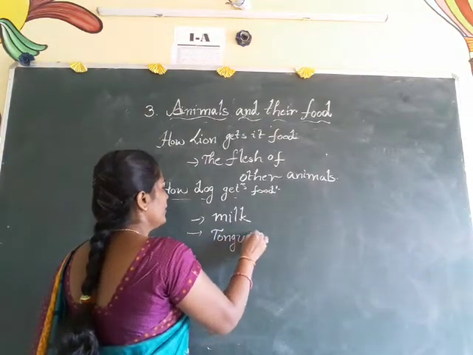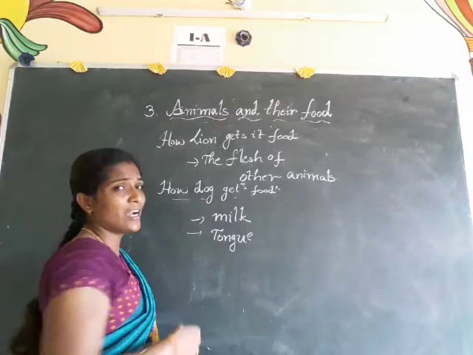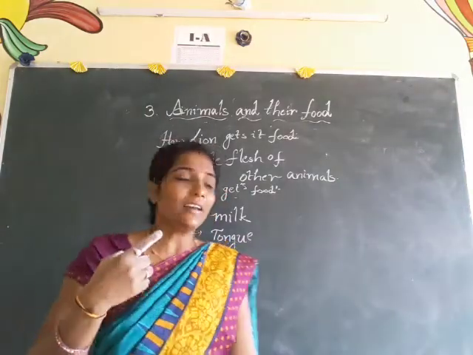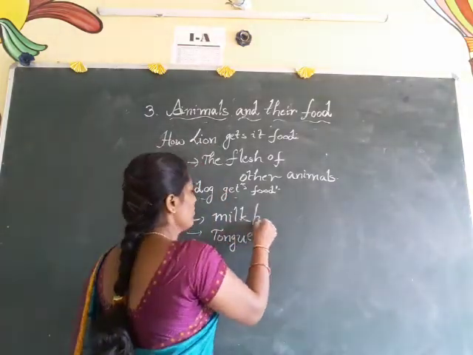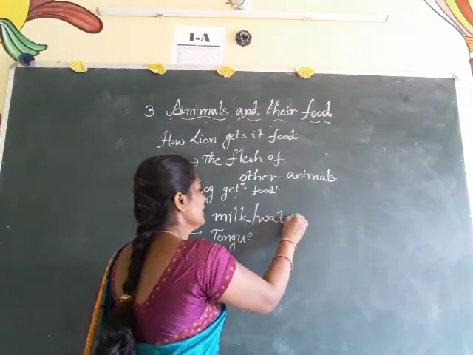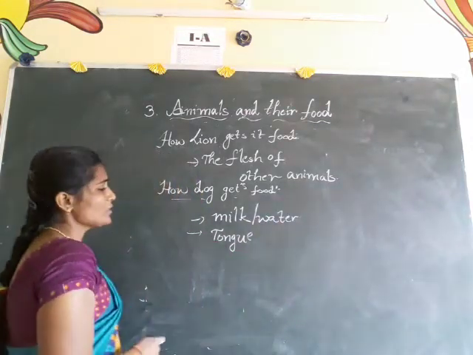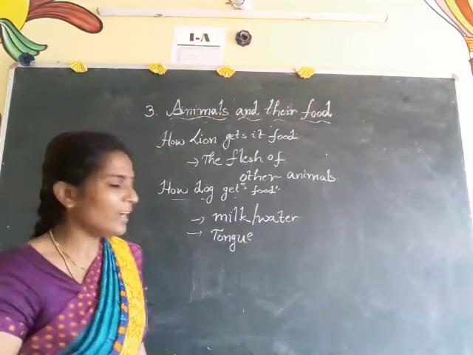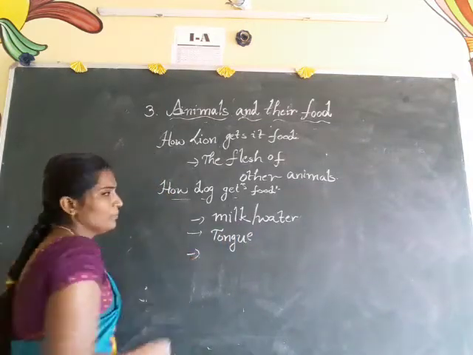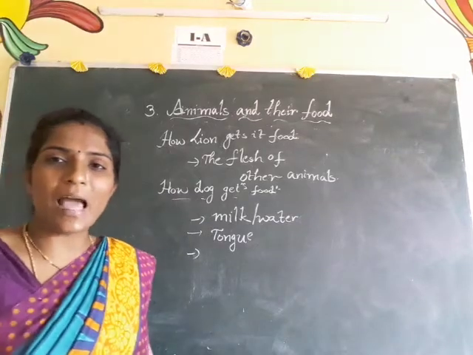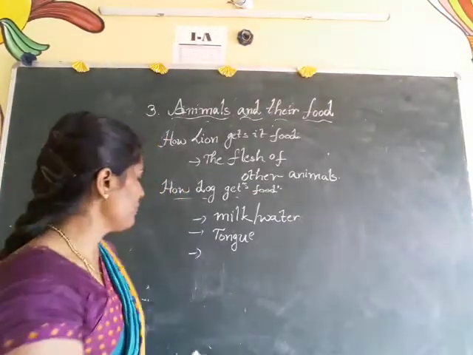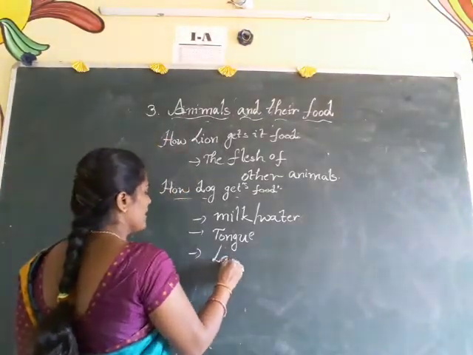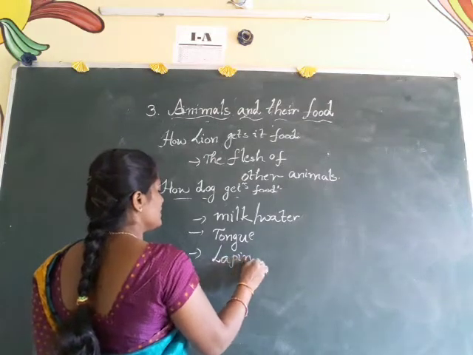T-O-N-G-U-E, tongue. The dog uses its tongue while drinking water or milk. Children, the process of using the tongue while taking milk or water, we call lapping. L-A-P-P-I-N-G, lapping.